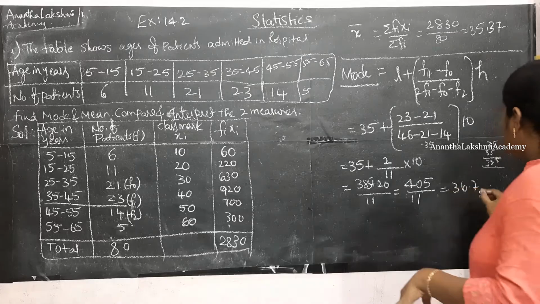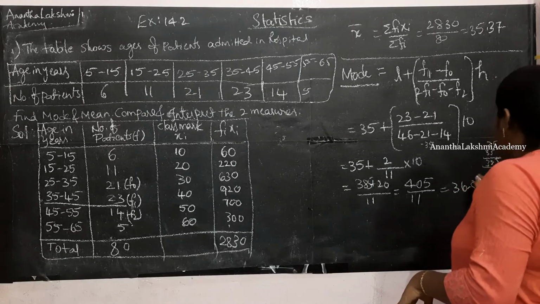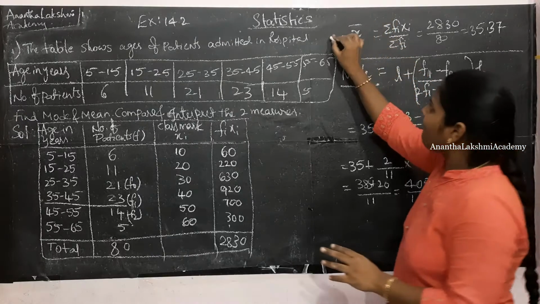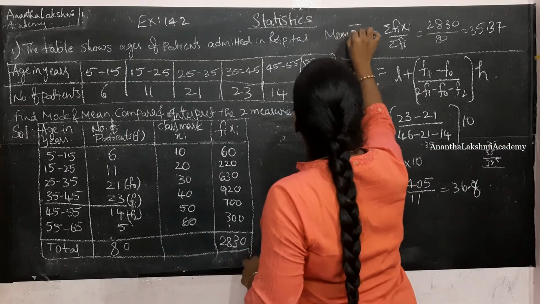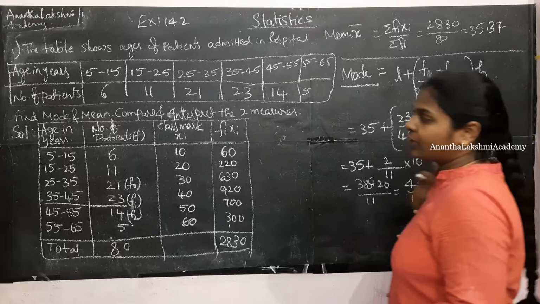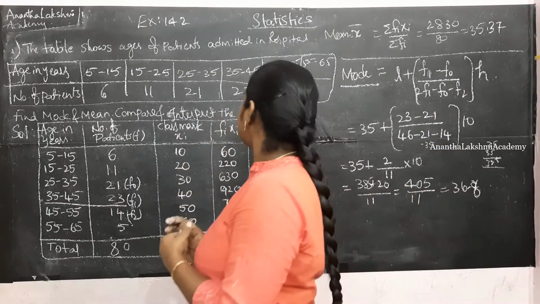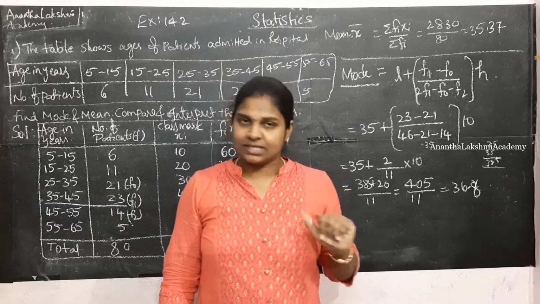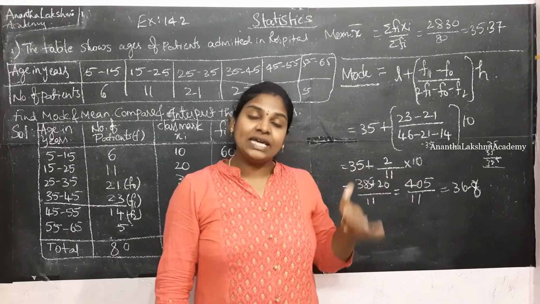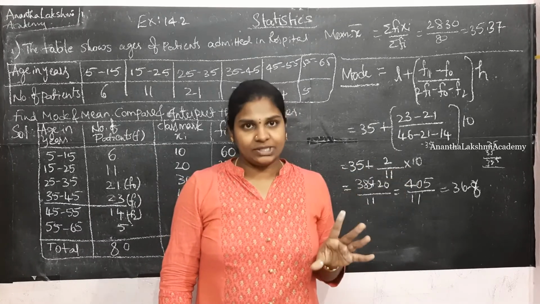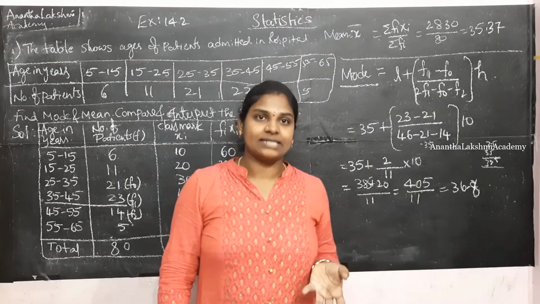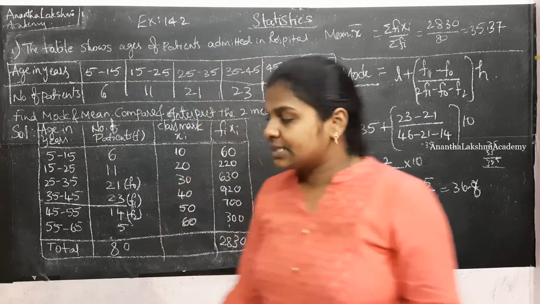By rounding off the value, it comes to near 36.8. Now that we have figured out the mean and then the mode, 36.8, they are asking us to interpret the two measures. As I told you, these are the different measures of central tendency. Mean is nothing but the average. Mode is nothing but the maximum number of times that has occurred. Let us simplify this.